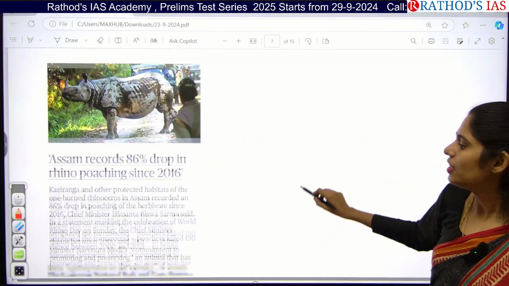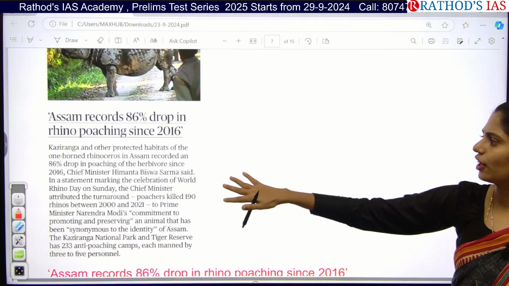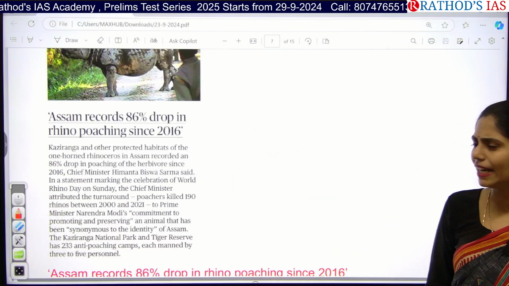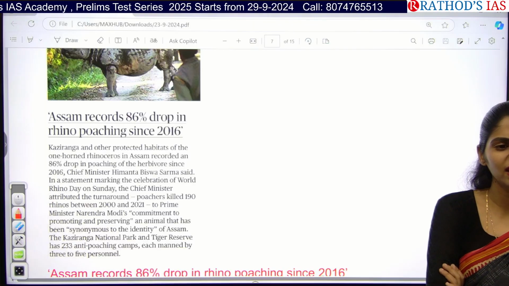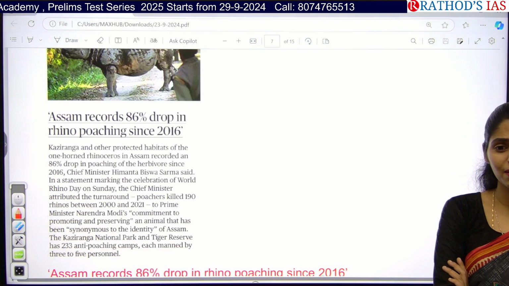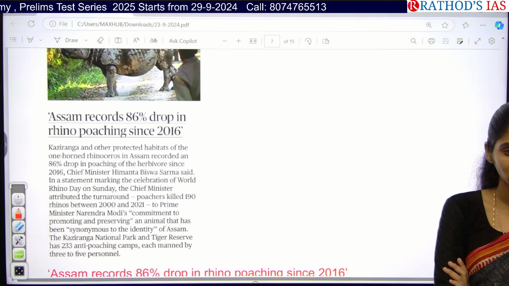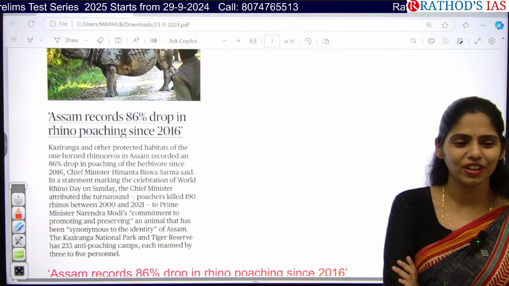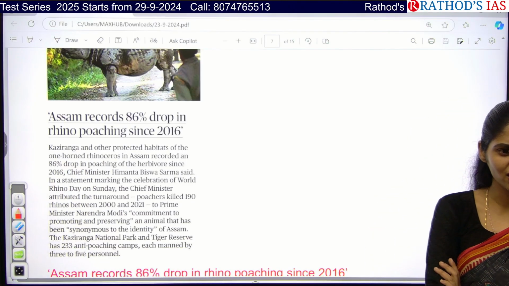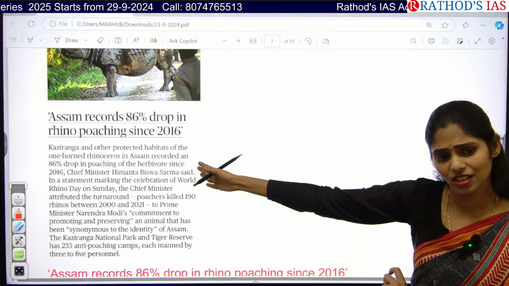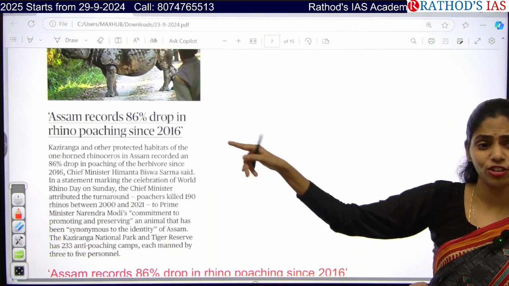Okay, let us see. This article is saying that rhino poaching has decreased by 86%. So why has there been a decrease? What might be the steps taken by the government? Okay, the Wildlife Protection Act, when did we come up with that? 1972, but it is saying 2016. What happened between 1972 and 2016?